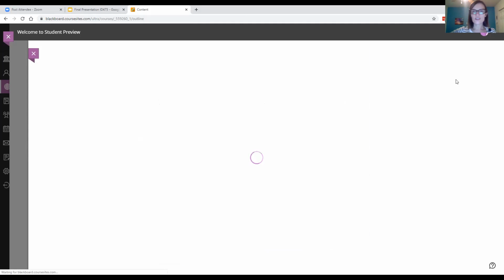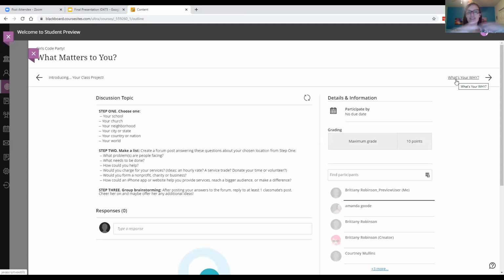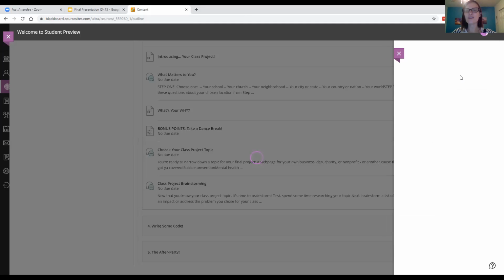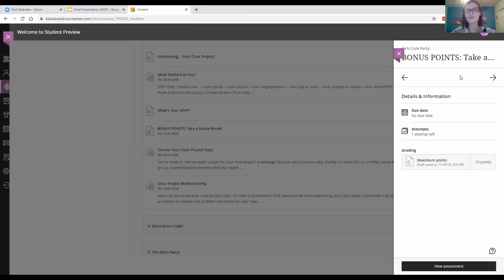Their first assignment in this lesson is a group discussion. There is some group brainstorming that happens here. They're going to be using triarchic theory to evaluate and ideate and come up with different ideas for what they might do for the class project. And more importantly, once they've identified a cause that matters to them, how can they use code to contribute to that cause and to make the world a better place? So by the end of the lesson, they will have had a chance to pick their class project.